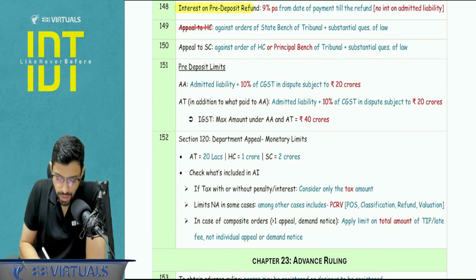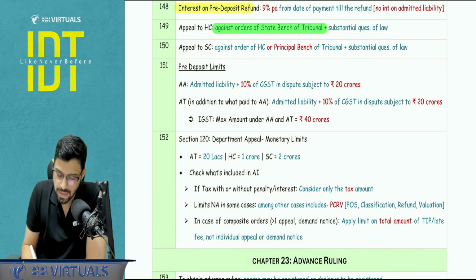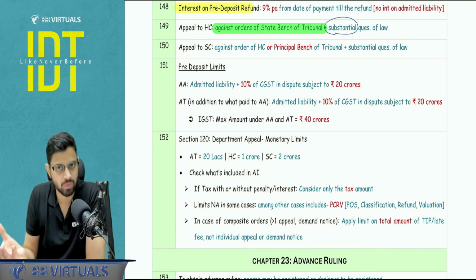Appeal to the High Court and appeal to the Supreme Court. Appeal to the High Court will be against the order of the state bench of the tribunal, and it should involve some substantial question of law. What do you mean by substantial? That impacts the rights and obligations of the parties.